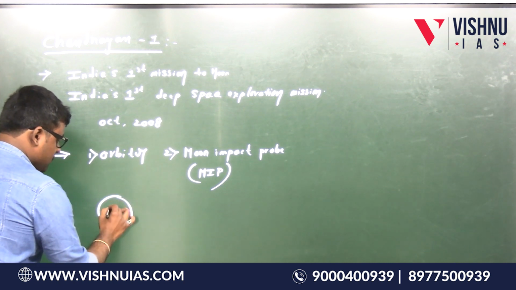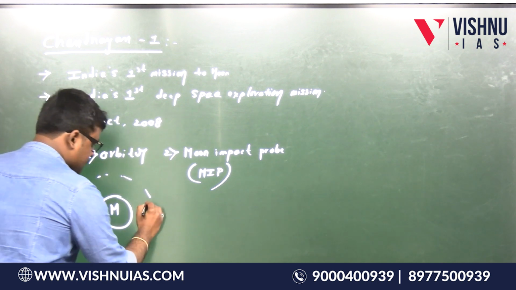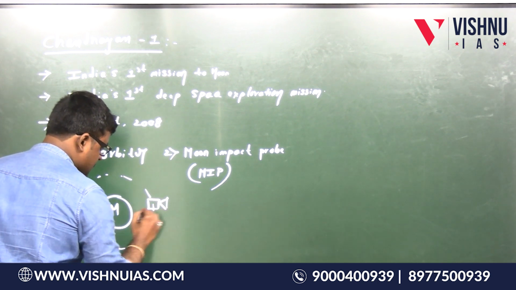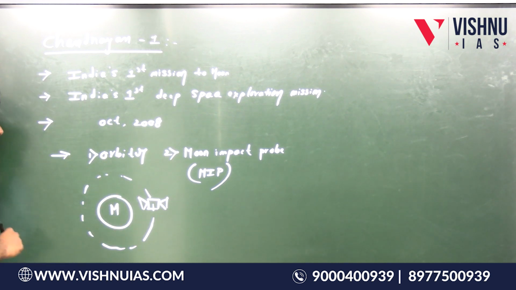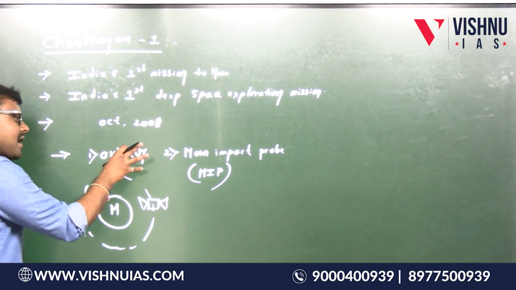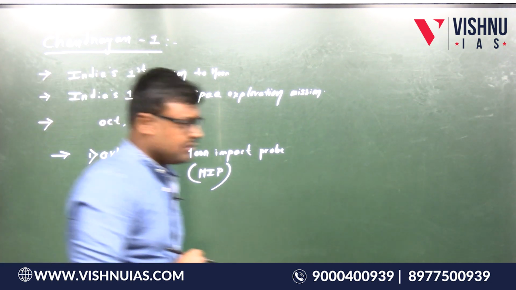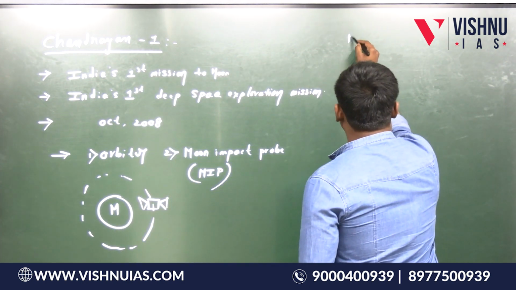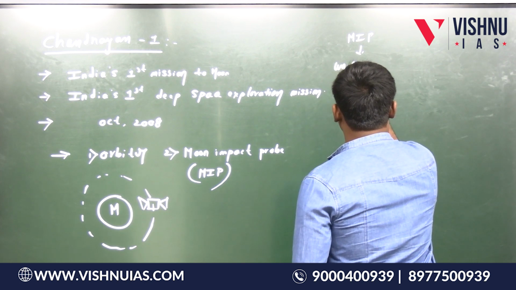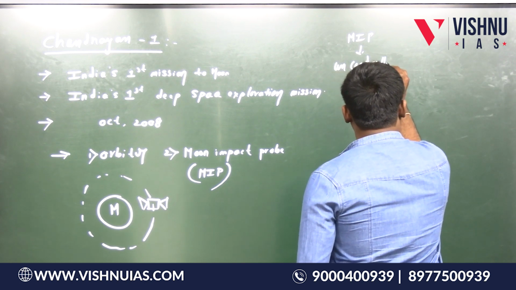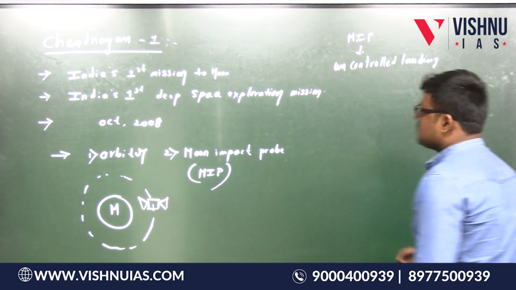So if this is the moon, at 100 kilometers from the surface of the moon, the orbiter is rotating around the moon, and this moon impact probe separates from this orbiter and crash landed on the surface of the moon. What I told you, it did an uncontrolled landing on the surface of the moon.